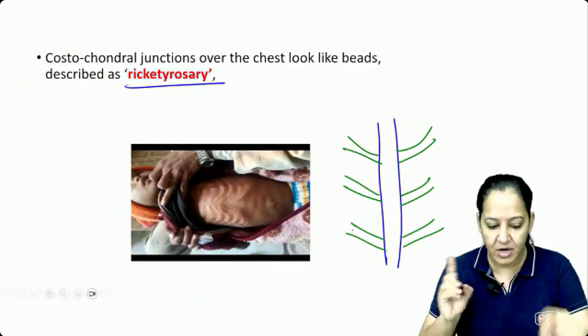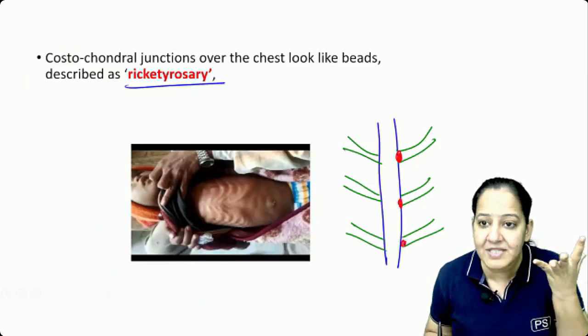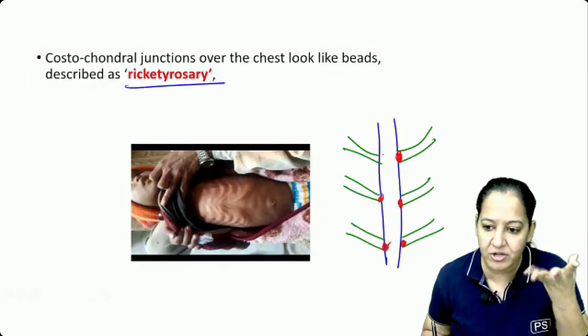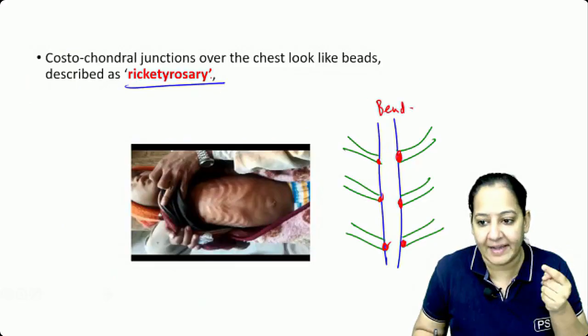At the junction of the sternum and the ribs, you can see there is beading. The junction of the sternum and the ribs gets nodularity. It is looking like beading. It is known as rickettsial rosary.